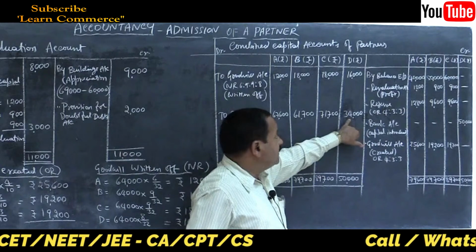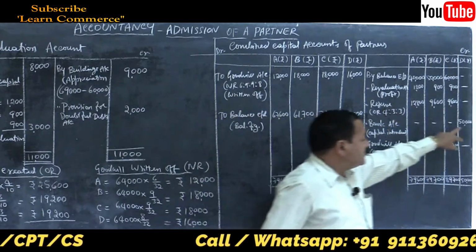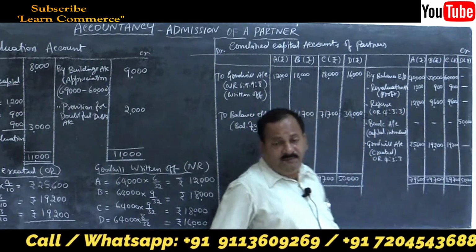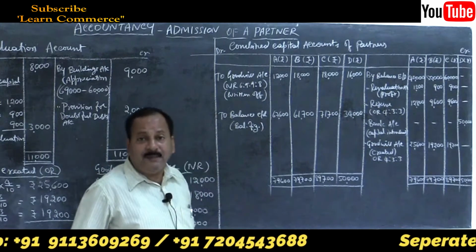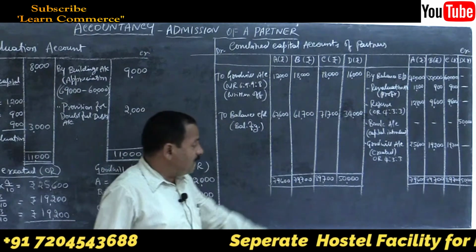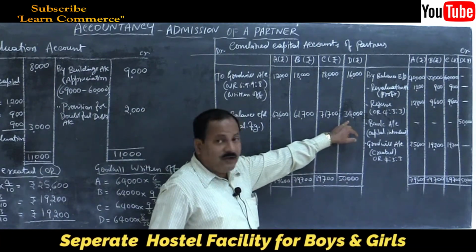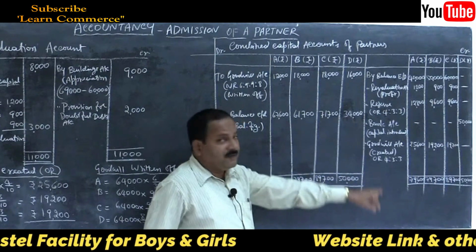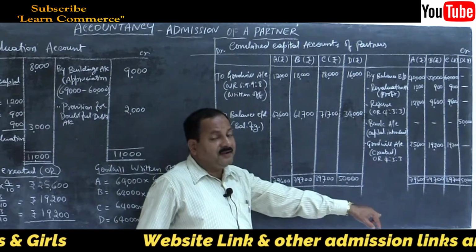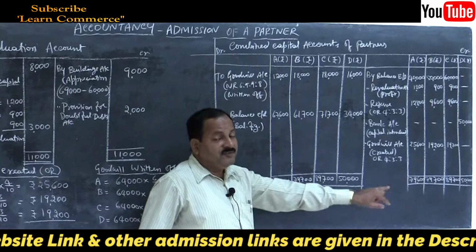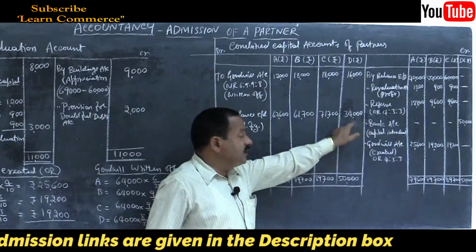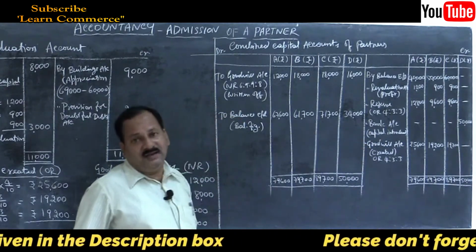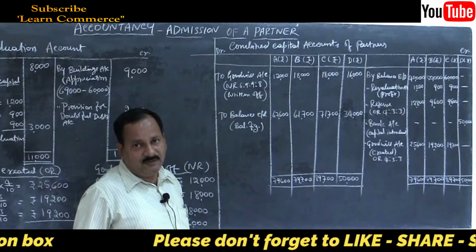He has brought 50,000 as capital, but the capital balance now is 34,000. That means he has sacrificed 16,000 rupees as goodwill.